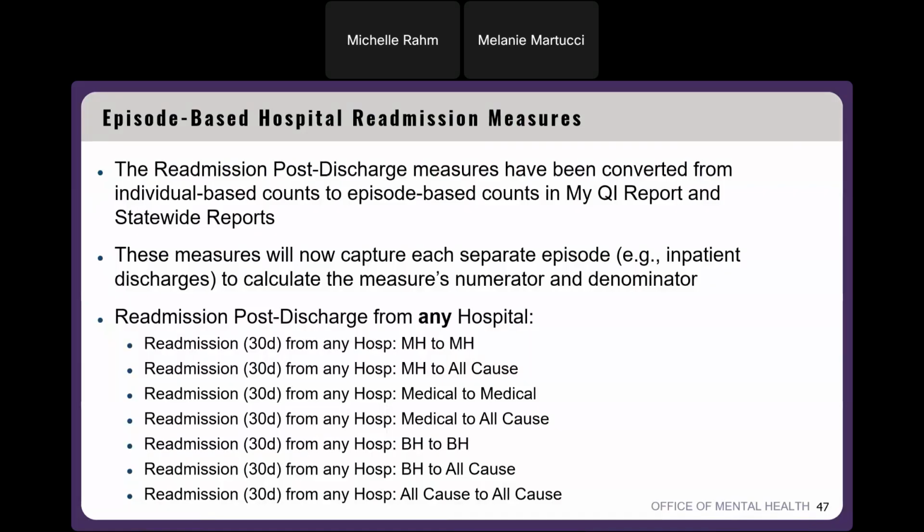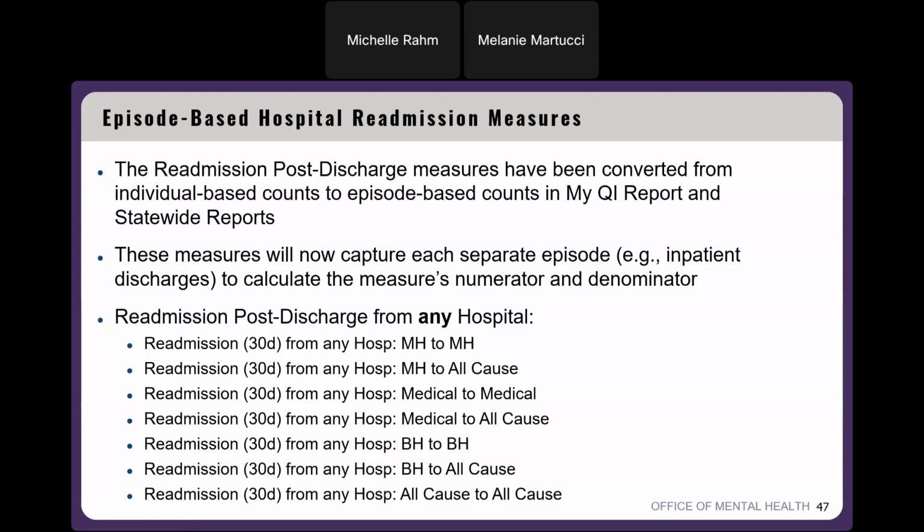We have readmission post-discharge from any hospital. So just as an example, you can select a measure by the certain type of cause you're interested in, like mental health, medical, behavioral health, or all cause. So just as an example, I'm going to point out this first measure here, readmission 30 days from any hospital, mental health to mental health.